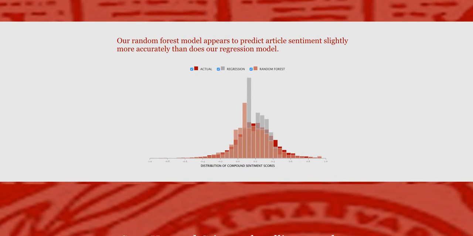Using a more advanced random forest model, we were able to use the headline itself, that is, the actual words in the headline, to predict the sentiment of an article more accurately than the simple regression model.